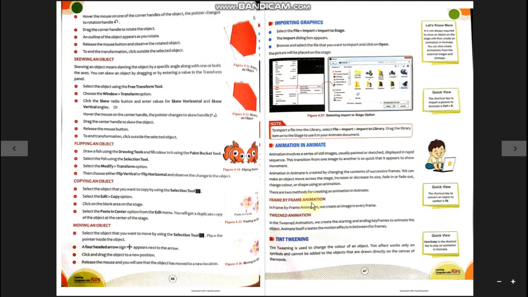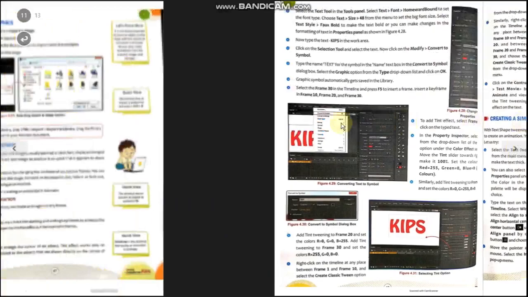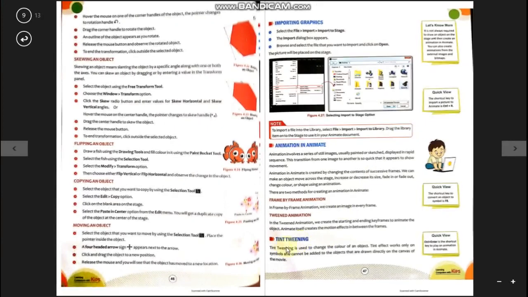It is tedious. Tweened animation can be done in two forms, that is tint tweening and shape tweening. Tint tweening is used to change the color of an object, means the color of the object changes from one color to another, from red to blue, from blue to green, likewise that.